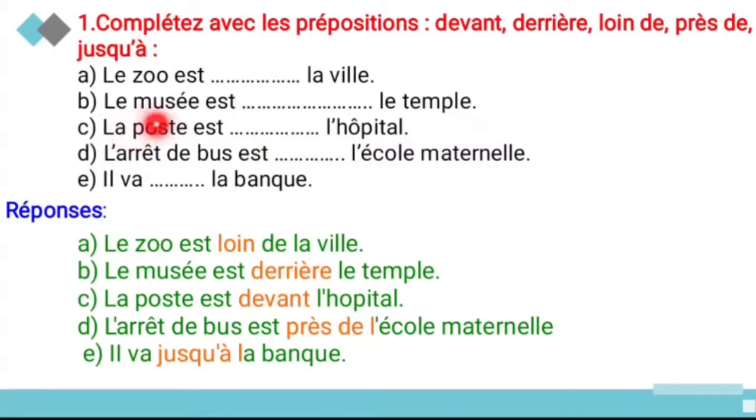And the second one is le musée et dash le temple. So the museum is derrière. Derrière means what? Behind the temple. And next, la poste et dash l'hôpital. So the post office is in front of the hospital. Hospital means what? Hospital. And l'arrêt de bus et dash l'école maternelle. That is, the bus stop is près de l'école maternelle. So près de means what? Near the school only. So the bus stop is near the school.